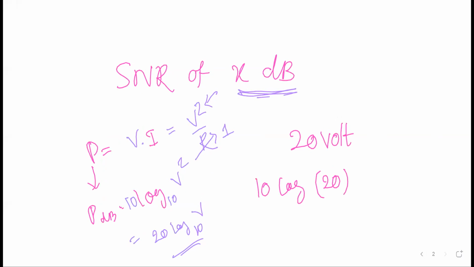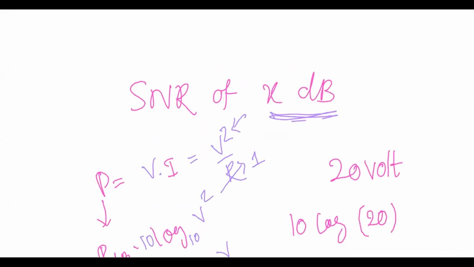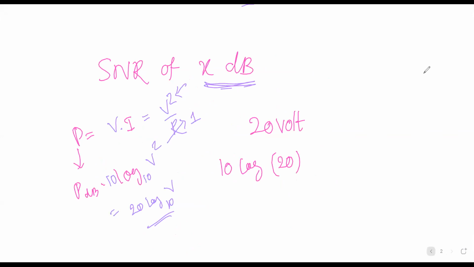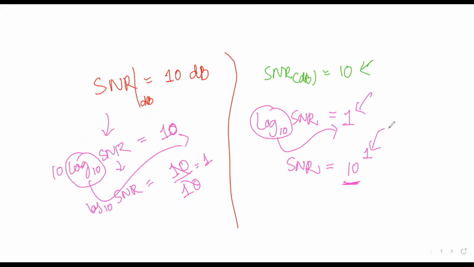We take 10 power of the dB value divided by 10, because there is a 10 here.